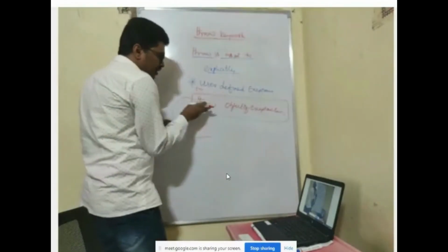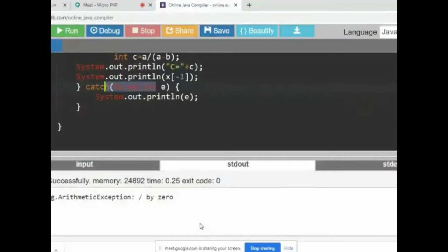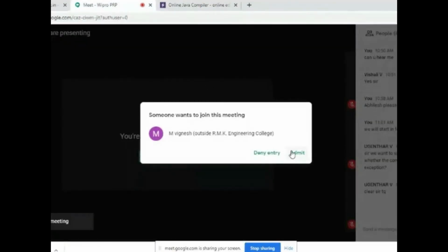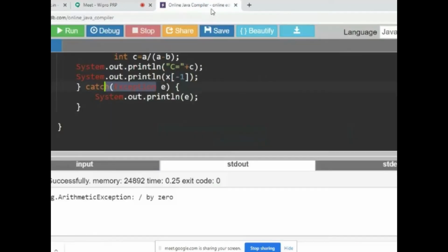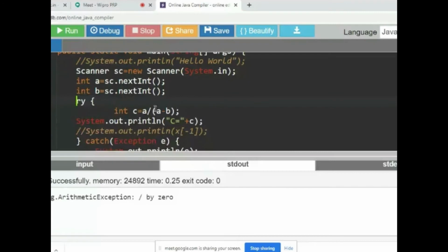Whenever you are using throw, you should not perform the operation. If you are performing the operation, automatically the control will go. Okay, I'll show the demo here. I'll remove all this and deal with only one exception. Now, if I do C is equal to A by A minus B, then the automatic exception handling will work.